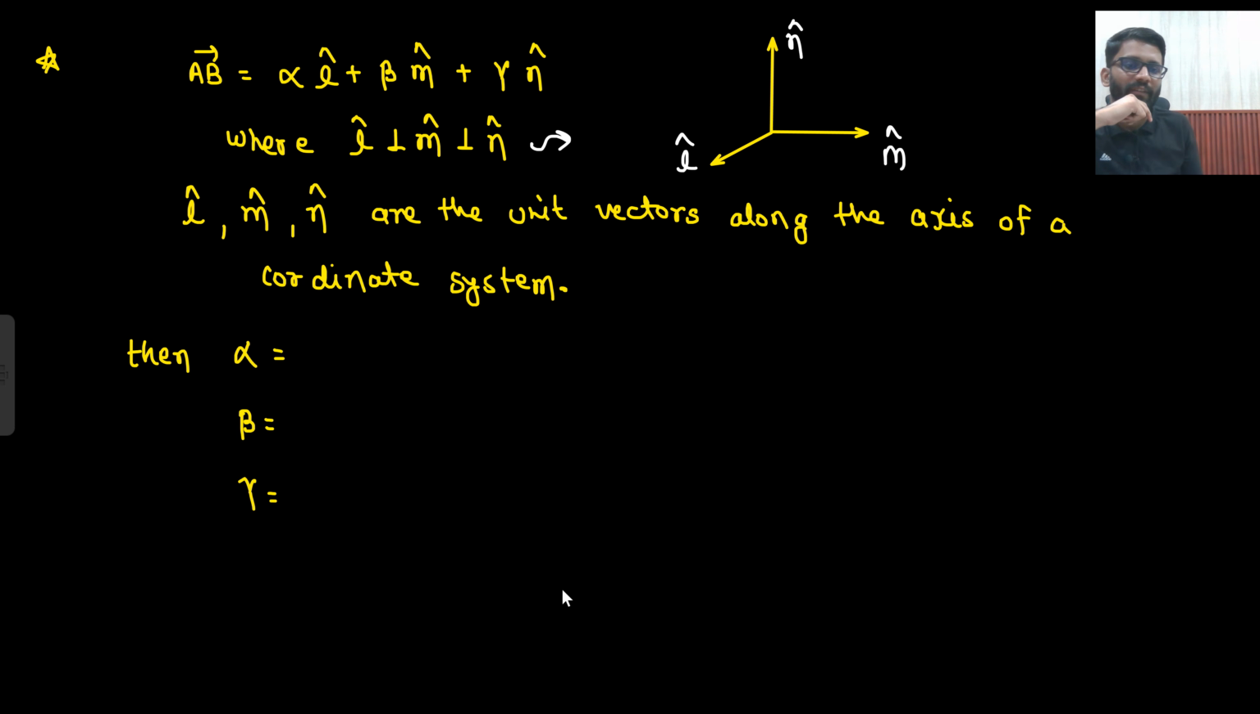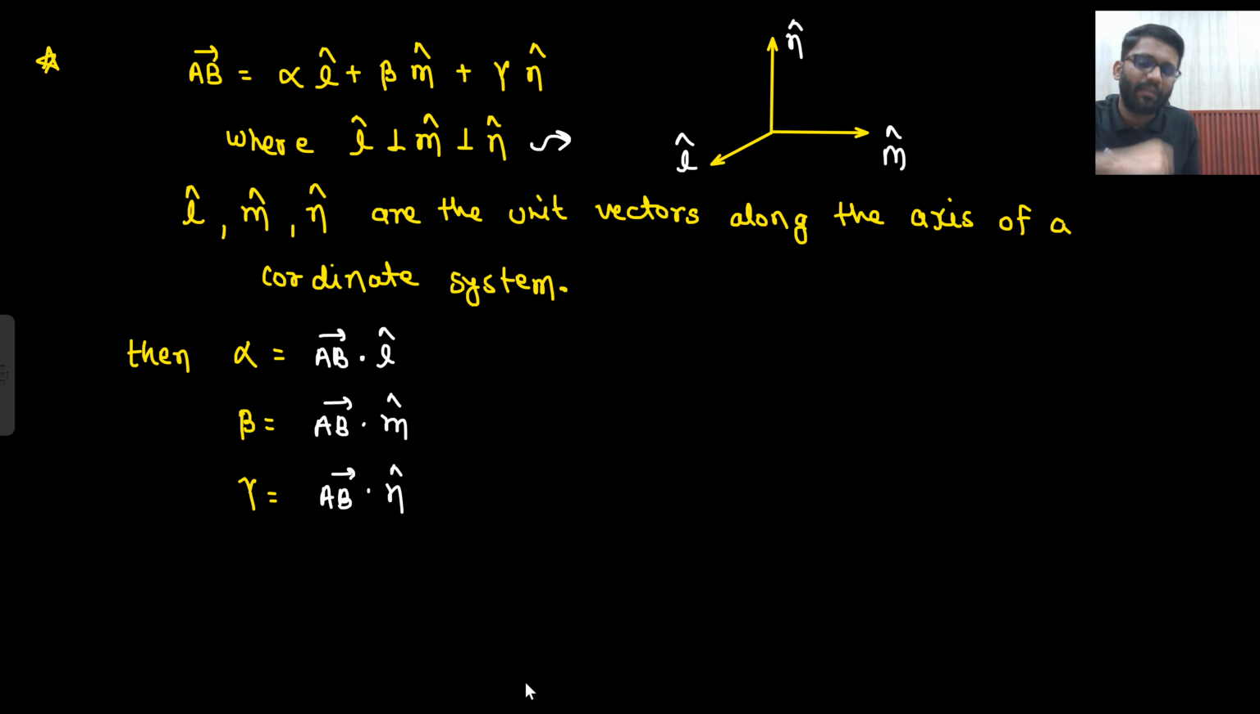How will I get the value of alpha? What is your alpha? If you are walking in the direction of AB vector, that means how much you are walking on the L axis. If I call this the L axis, then how much you are walking on the L axis, that is your alpha. And how will I get that? AB vector dot L cap. How will I get beta? AB vector dot M cap. And how will I get gamma? AB vector dot N cap.